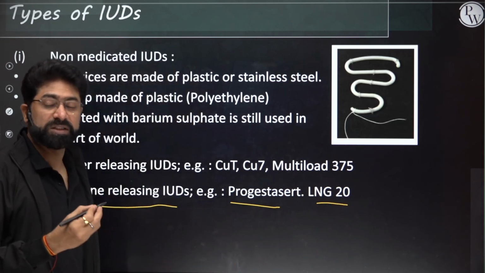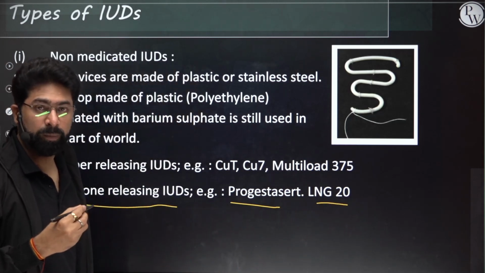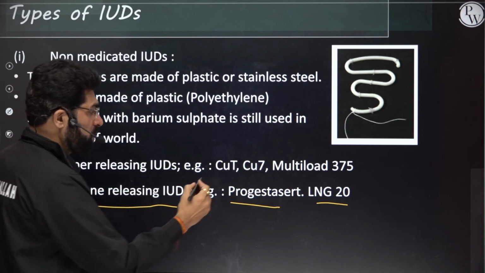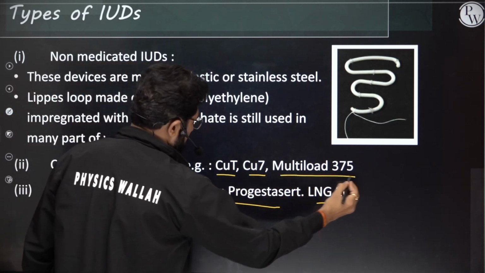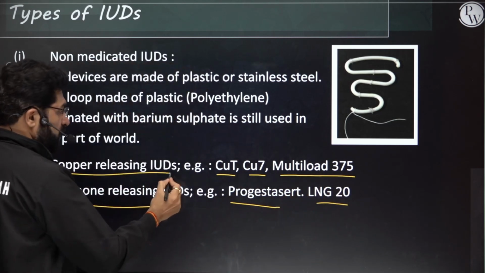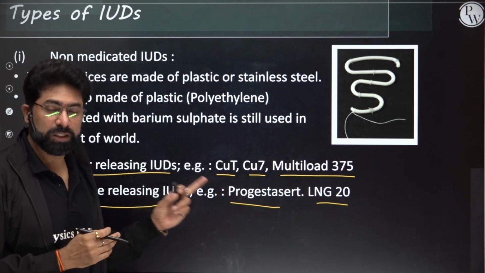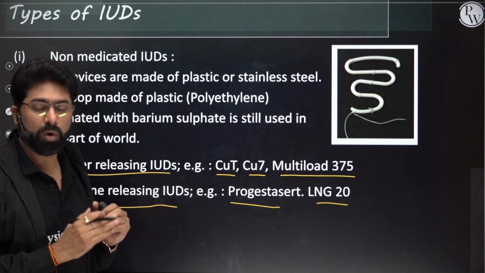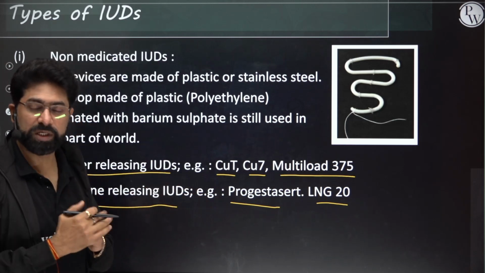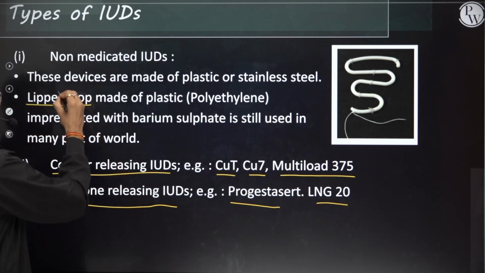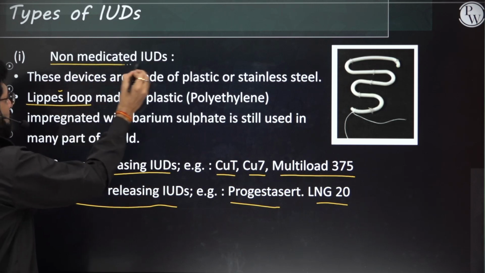If a question comes copper 275, Cu275, CuT, Cu7, all these are your copper releasing IUDs. Multi-load 375, Cu7, copper T, all are copper based IUCDs. Moreover, Lippes loop is a non-medicated IUD.